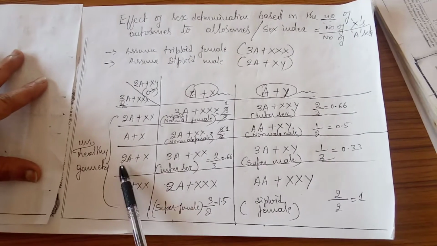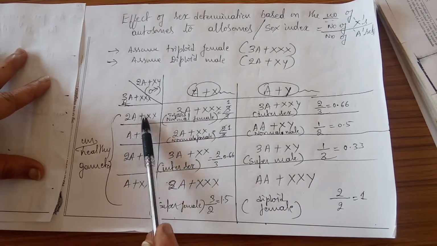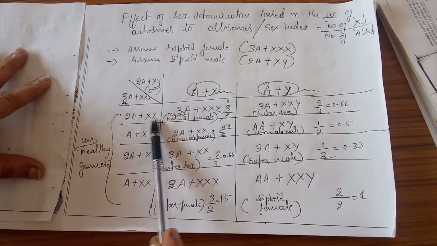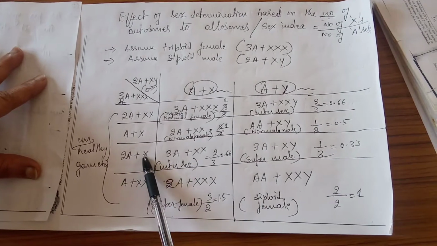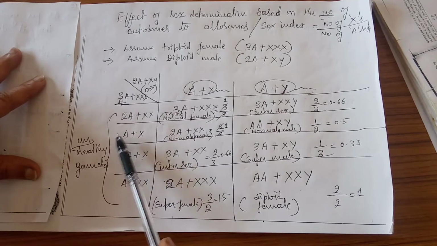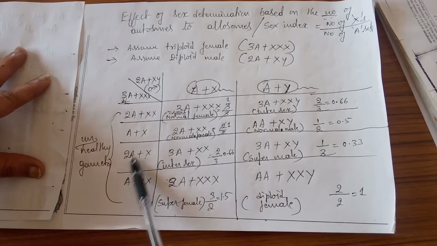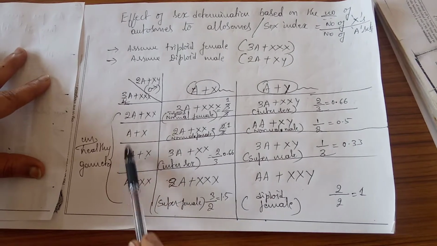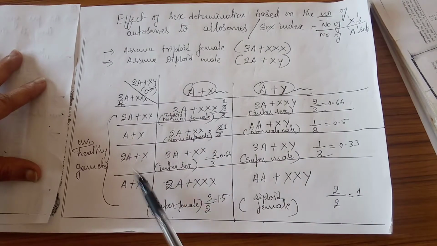Again one more time they will produce 2A plus X. First time they will have the diploid type, that is 2A plus 2X chromosomes, and then A plus X. Next time it will produce 2A and 1X. And again one more type of gametes they will produce, A plus 2X. So here it is balancing. Like that they will produce different types of unhealthy gametes.